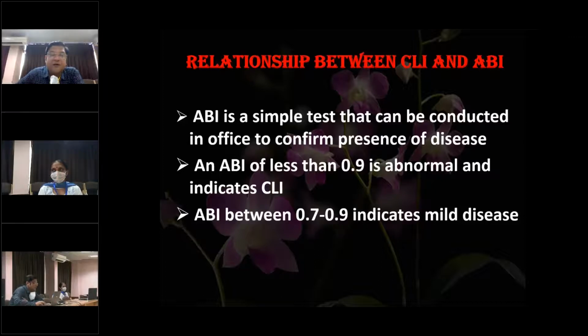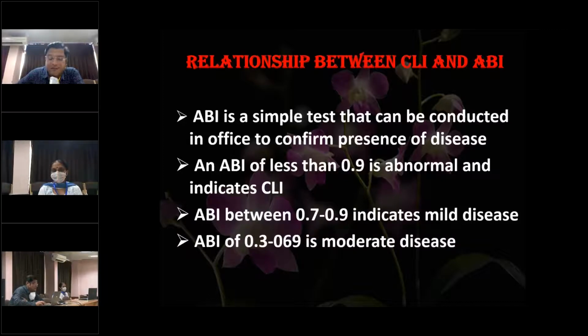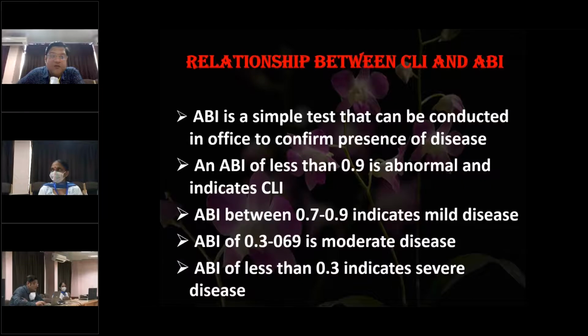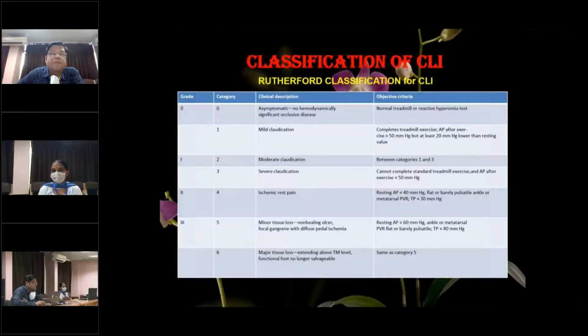An ankle brachial index of less than 0.9 is abnormal, and it indicates CLI. If you have an ABI between 0.7 and 0.9, it indicates mild disease. An ABI of 0.3 to 0.69 is moderate disease, and an ABI of less than 0.3 indicates severe disease.